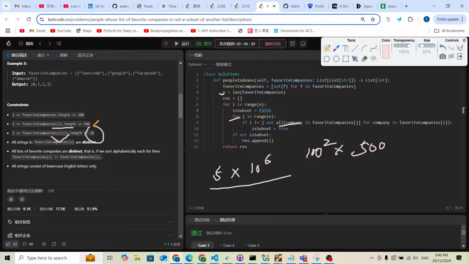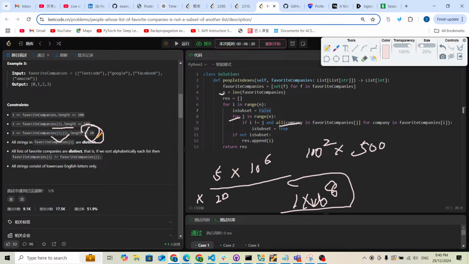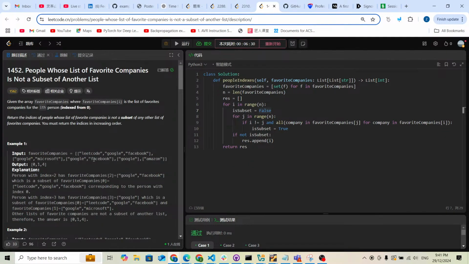Normally we don't need to multiply by 20, but if you do, it is 1 times 10 to the power of 8, which still works. I think that is enough, because for most problems we just check whether a string is inside a set, which is O(1) instead of O(20). I think that's all about it. Thank you for watching. See you next time.